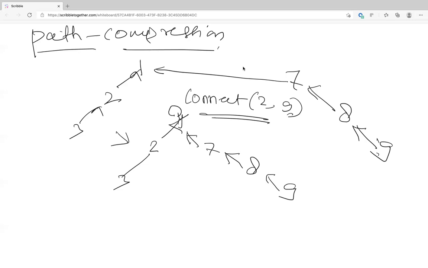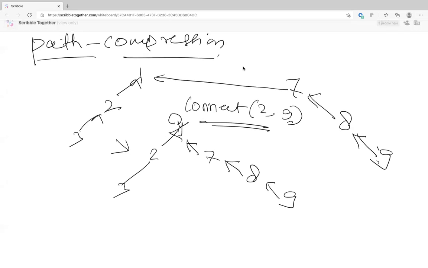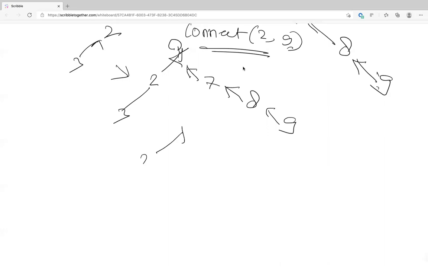Is that clear, guys? Is this clear, Deven? Okay. Basically, what we talked about before. So now I think what you said was instead of pointing 7 to 8, all we are doing is we are pointing 7 to 1, right? To keep the height of the tree small. So I think you also said why not point 8 to 1, 9 to 1? And in that way we'll have 1, 2 and 3, we'll have 7, we'll have 8, and 9. This is what you said, right? That is another way to keep the height of the tree small.